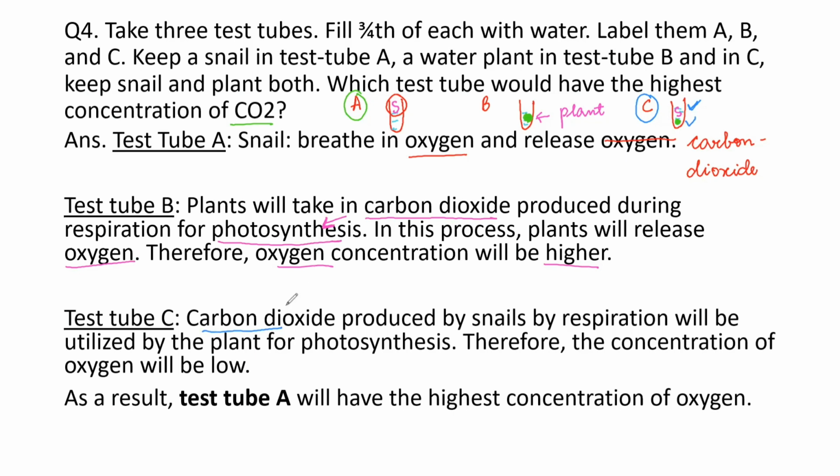बट ये दोनों जो ऑर्गेनिज्म कार्बन डाइऑक्साइड प्रोड्यूस कर रहे हैं, बोथ द क्वांटिटी or double the quantity of carbon dioxide is utilized by the plant again to perform photosynthesis, and as a result the concentration of carbon dioxide will be lower. So you can observe that test tube A में सबसे ज़्यादा carbon dioxide present होगा. Okay, so test tube A will be having the highest concentration of carbon dioxide.